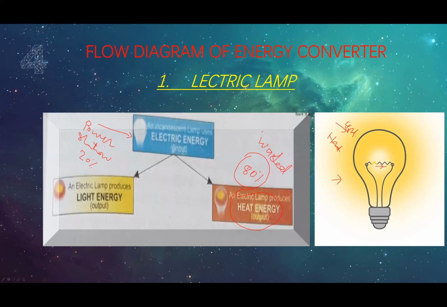So that is the energy conservation in the electric lamp, but the total energy of the system always remains constant. This is what I will be telling you. For example, you have this light energy and you have this heat energy. So what is the total energy? The total energy is the sum of the heat energy plus the light energy. So you see the heat energy is 80% and the light energy is 20%. So what you get is 100%. That is your total energy, and that total energy is your electrical energy.